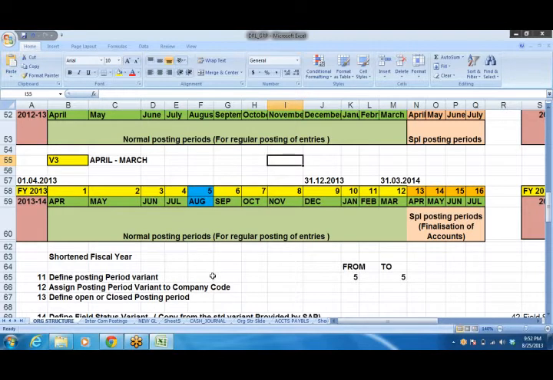Right. So this posting period variant, that is closing or opening. So that will be done in 3 steps. How we work out, right, we'll see in this SAP system. So define posting period variant, assign posting period variant to company code, define open or close posting period. So here what we do, we'll keep only current month open, all rest of the months will be closed.